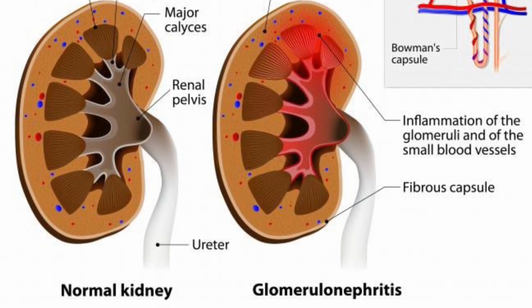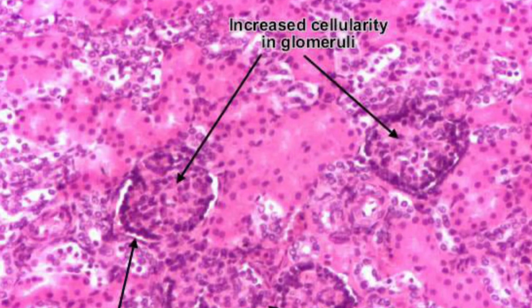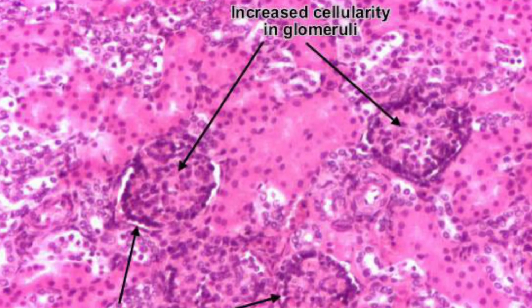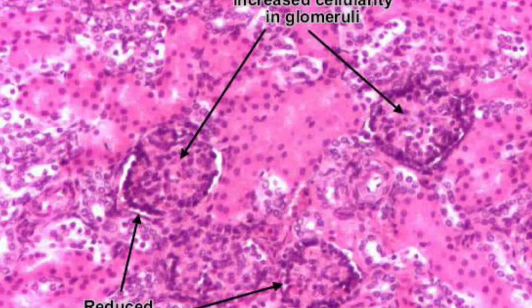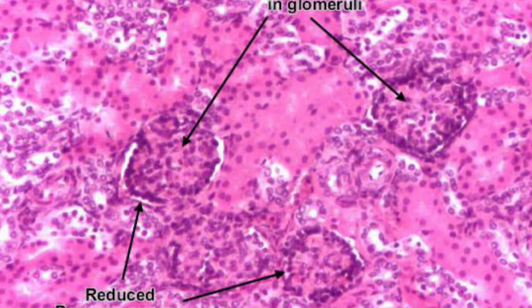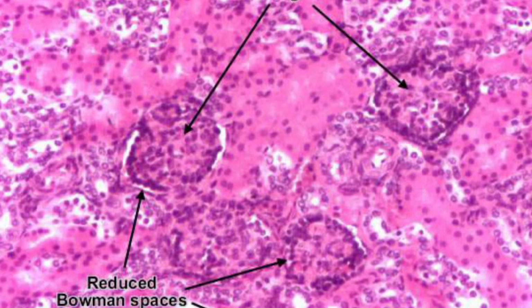The glomerular inflammation is usually short-lived, and most patients recover completely. In 1% to 2% of affected patients, however, the disease may cause acute renal failure. Chronic glomerulonephritis and end-stage kidney disease complicate acute glomerulonephritis in less than 10% of cases.